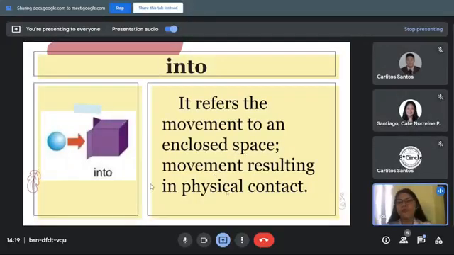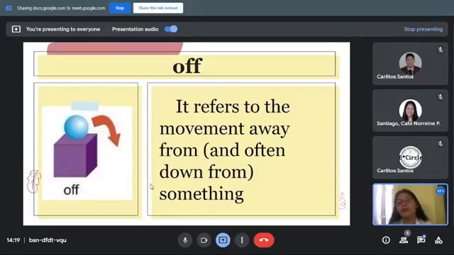Let's also have off. When we say off, it refers to a movement away from and often down from something. Again, off means it refers to the movement away from and often down from something. We can see here in the picture that the ball is on top of the box, and it seems like the ball is moving off of the box.